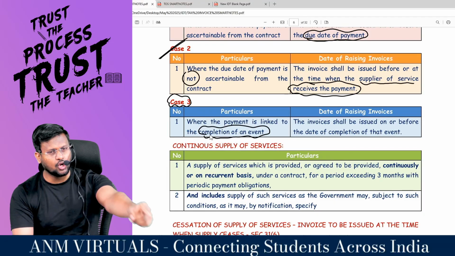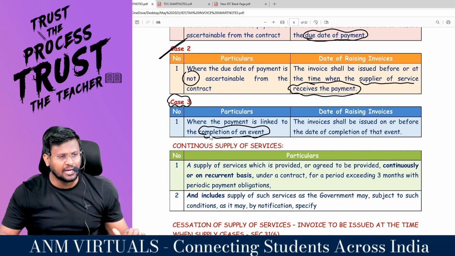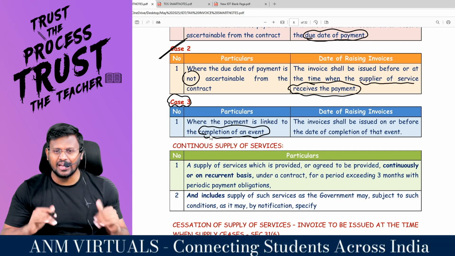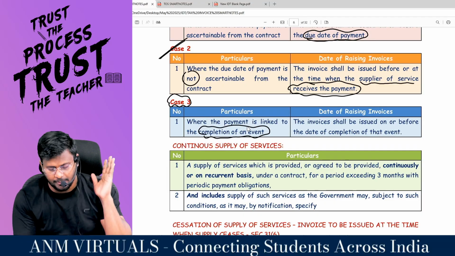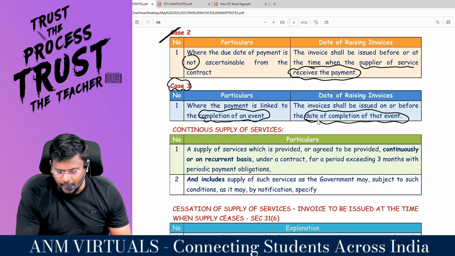As per contract, the contractor is saying that once I put the foundation, you have to give me 10 lakh. First floor, 10 lakh. Second floor, 10 lakh. Tiles, another 10 lakh. Are you all really with me? That's what, sir, when the payment is linked to an event, then the invoice shall be issued on or before the date of completion of the event.